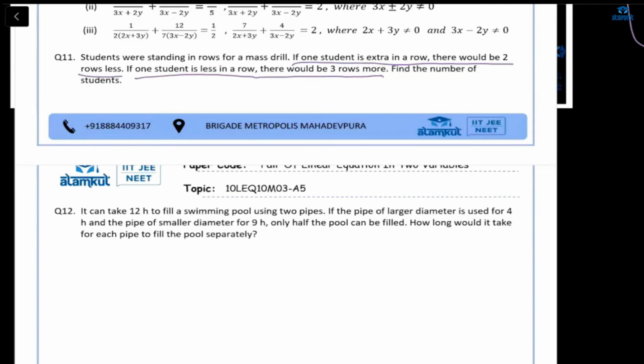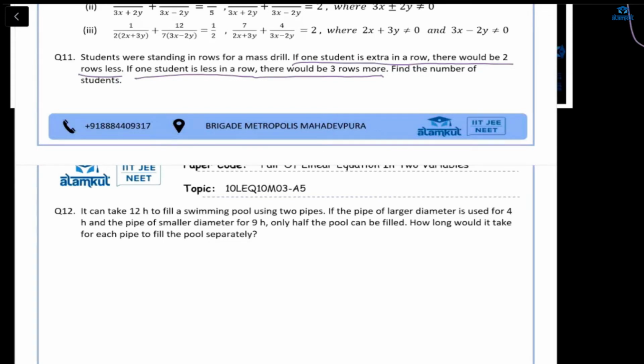But what will be X and what will be Y? I'll just say, let us assume X and Y. And what is X and what is Y? X will be for the first case where, if one student is extra in a row, there would be 2 rows less. And for the second case, we'll take it as Y. If one student is less, then the rows will be 3. So the whole situation you are taking as Y. Yes, ma'am. How can you take the whole situation?